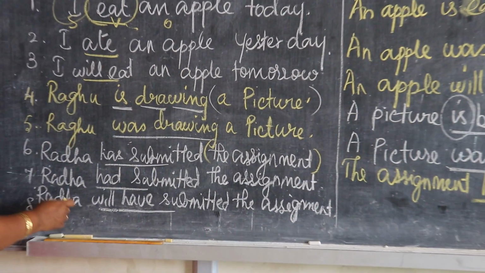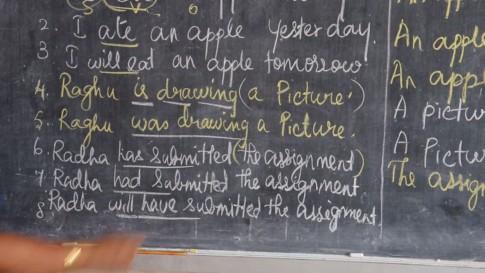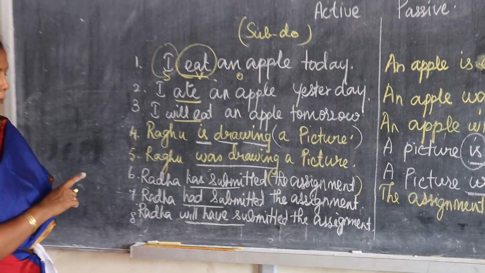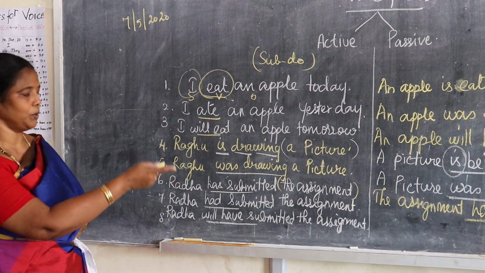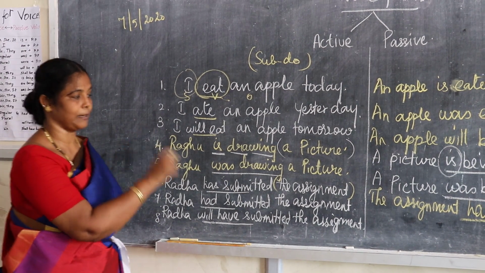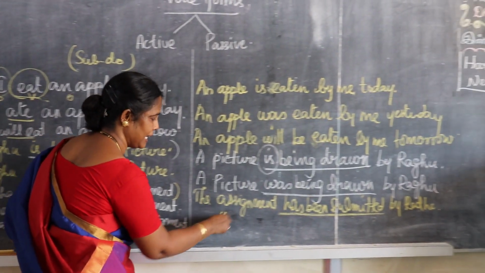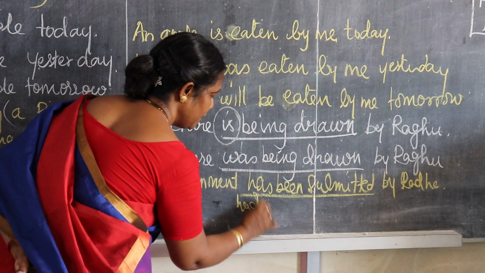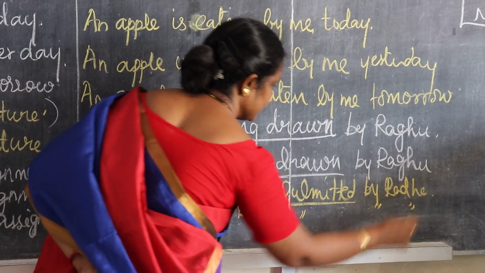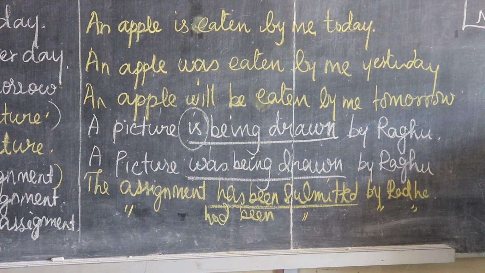Then the next one, Radha had submitted. Here also you need not worry about past perfect. Simply change had submitted into had been submitted. The assignment had been submitted by Radha.